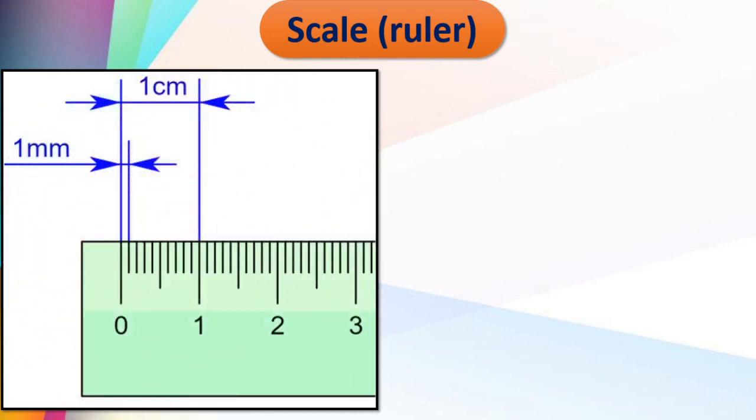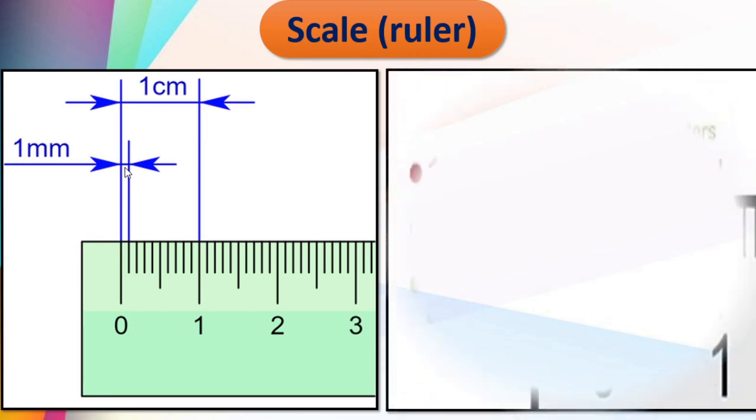See this. Here 0 to 1 is called a centimeter. That is 1 centimeter. And can you see here, from 0 to the first small part, here 10 parts we can see. The difference between 0 and the first part is called 1 millimeter. Milli means small. You can observe here carefully. 1 centimeter is this much and 1 millimeter is only this much part.